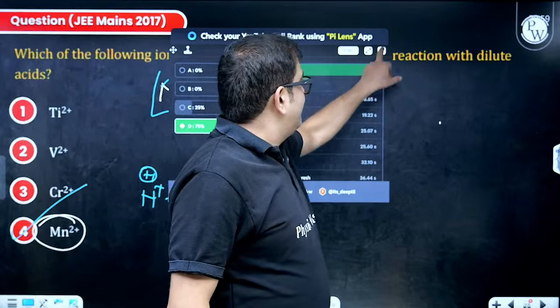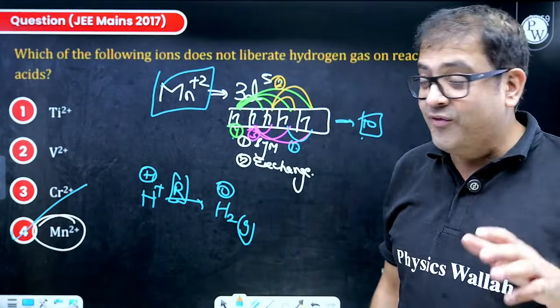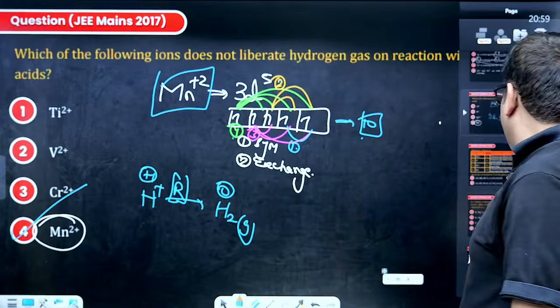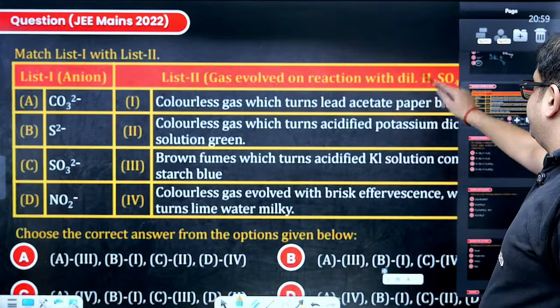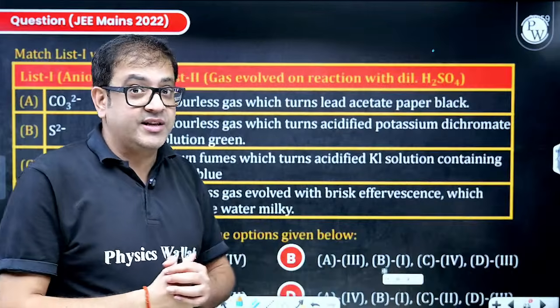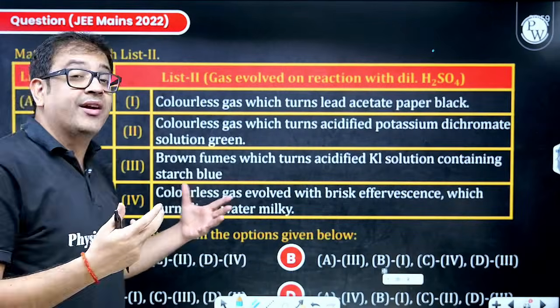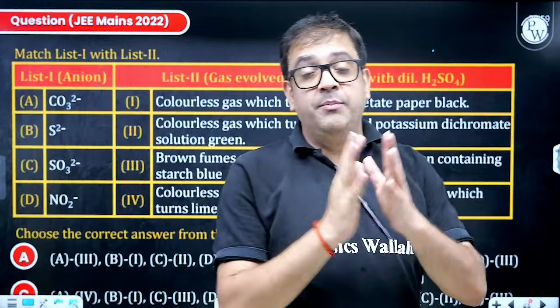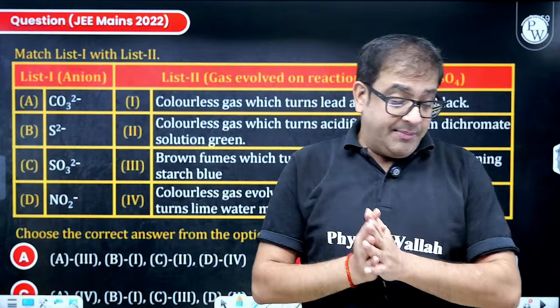I hope apart from these 75% students, you have got the logic also, and you should know how d-block stability of oxidation state and electronic configuration helps you to attempt better in your examination.